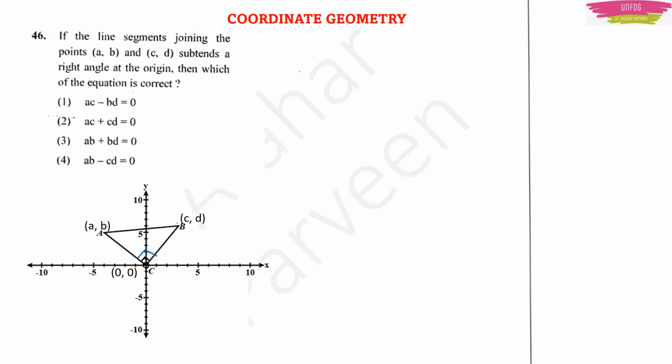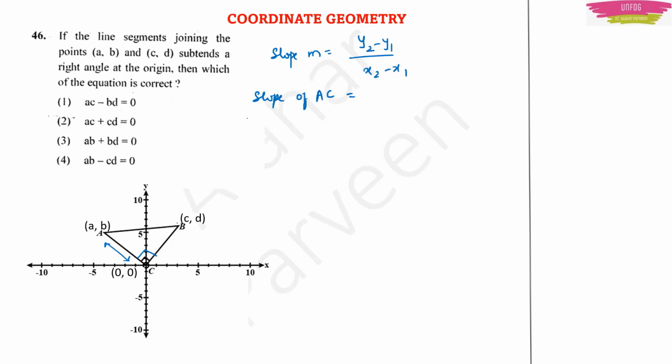Okay, so here you can easily use the slope formula. Slope m is equal to y2 minus y1 upon x2 minus x1. So for ABCD, it is x1 y1, x2 y2. We need to name them. Now first find the slope of AC. Actually, you can do it like this. Don't name it like this because the origin is there, you will get confused.